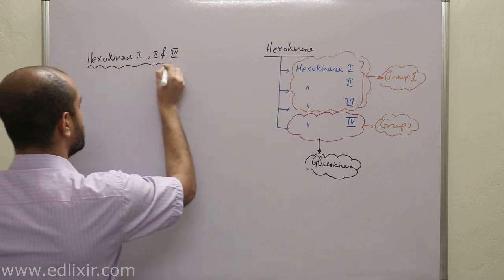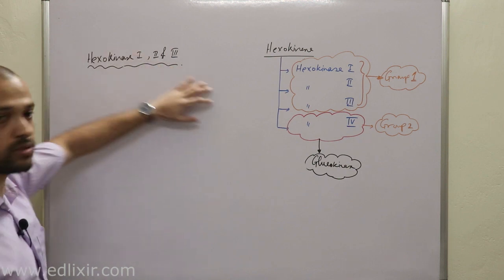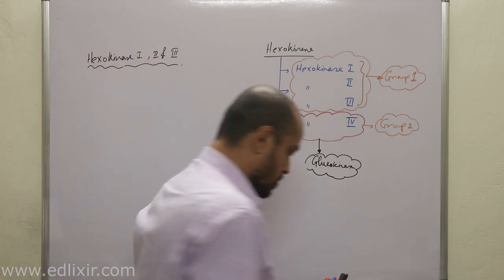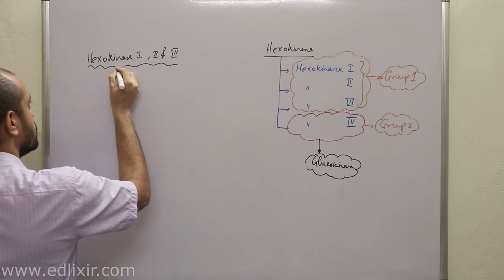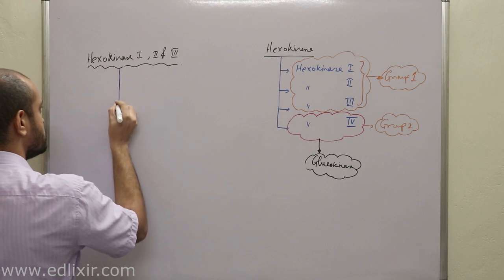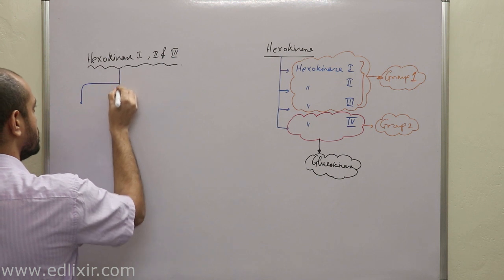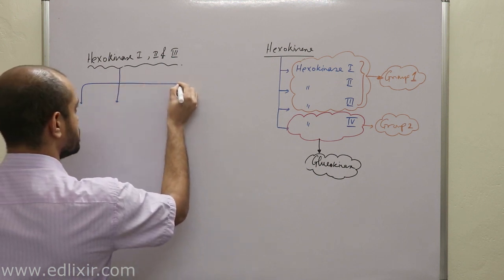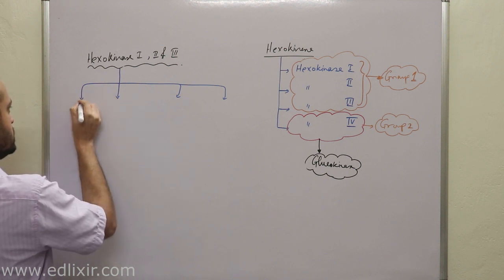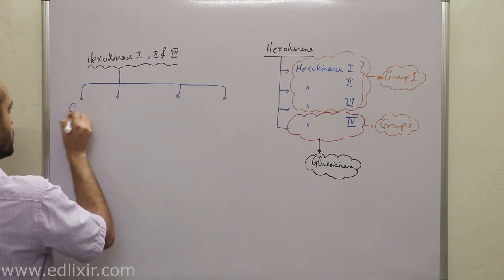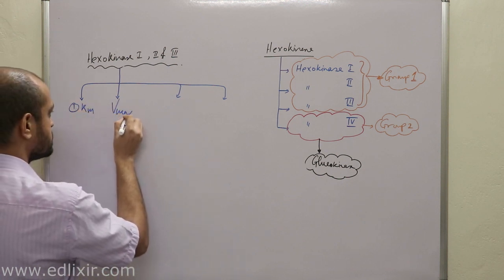Now a very important part is that these 3 hexokinases, now listen, we will be discussing based on mainly 4 criteria, okay? These 4 criteria are, number 1, Km. Number 2, Vmax.